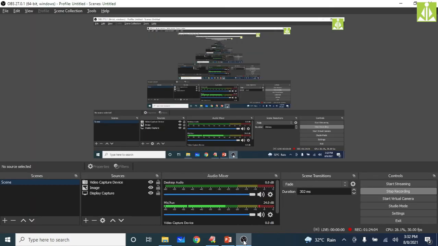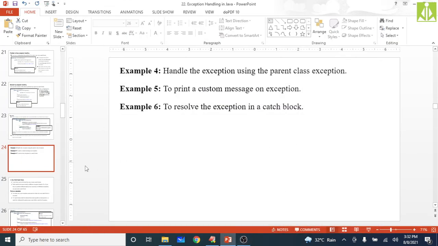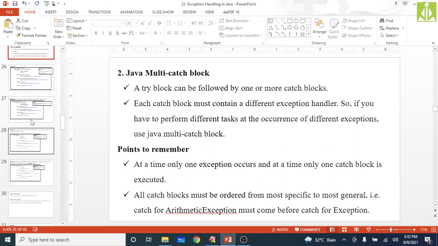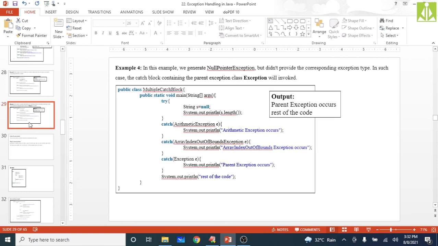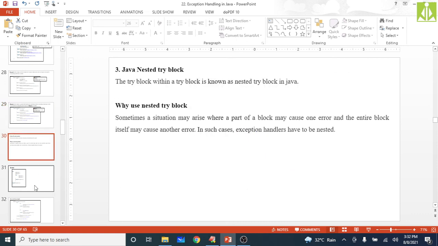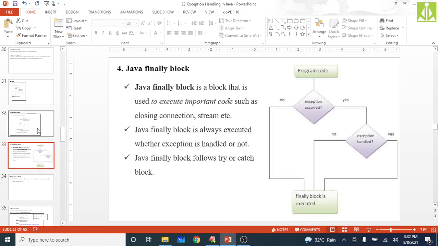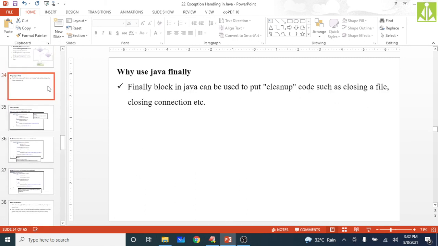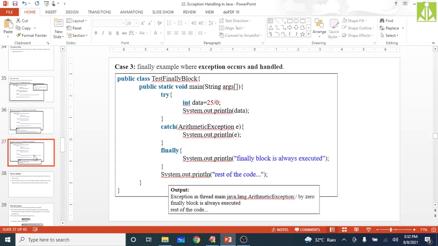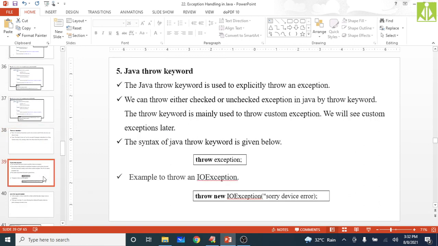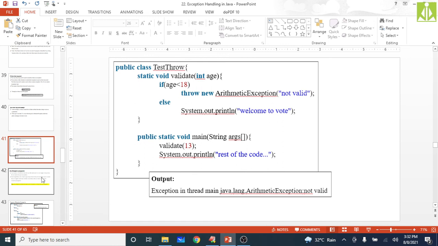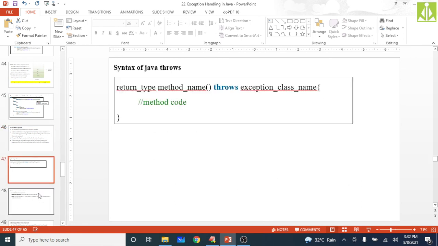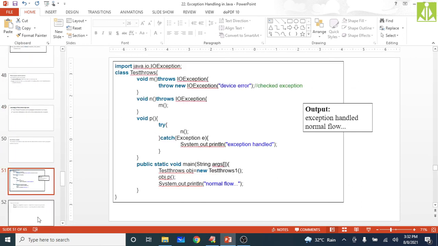I just want to check the time. Okay, it's almost 1.5 hours. So next thing, how we can take multiple catch blocks, that we need to discuss. And with multiple catch blocks, we have a few examples. Then nested try block we need to discuss. With nested try block also we have a few examples. Then finally block, how it is used and how it is helpful. Then finally the throw keyword, throws keyword we need to discuss. Throw and throws. That's it. Few things we are left with.